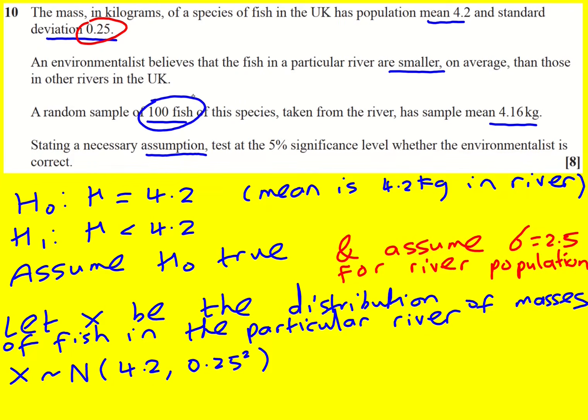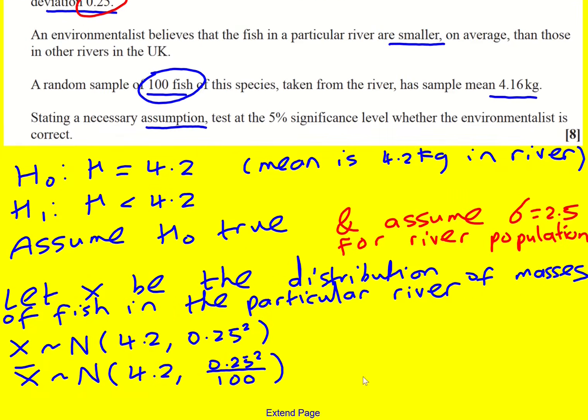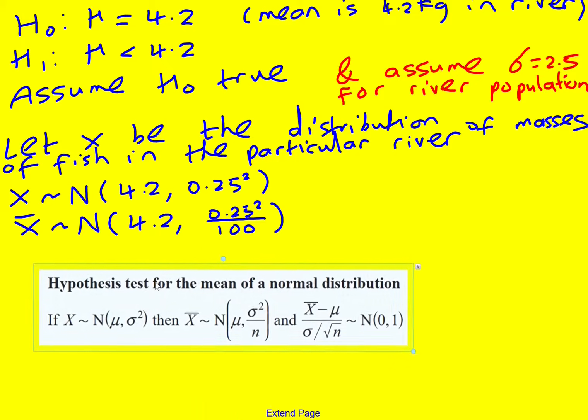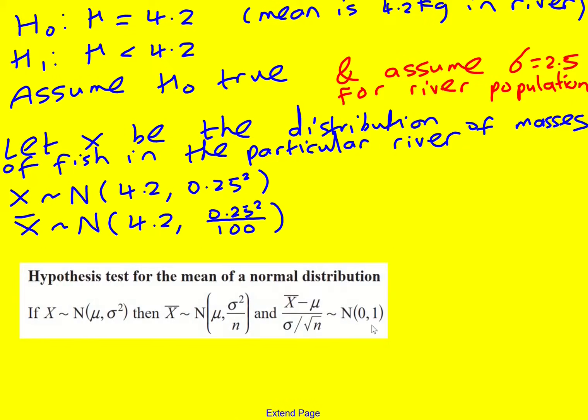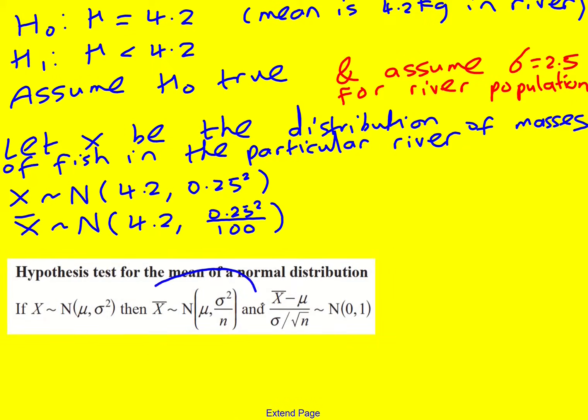But we are taking a sample of 100 fish, which means we have a sampling distribution. And this is then going to follow a slightly different normal distribution. It could be 4.2, but you do 0.25 squared divided by n, so divided by 100. The good news is that this is actually given in the formula book at the start of the paper. Here it is. So it's not something you have to grasp really strongly. You can just learn and use it.